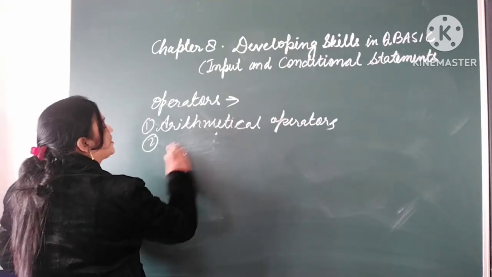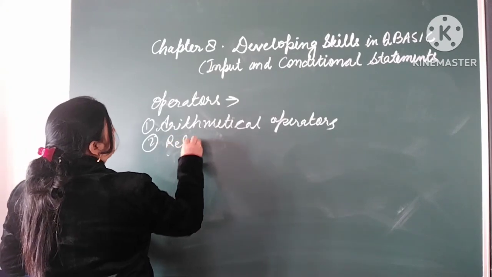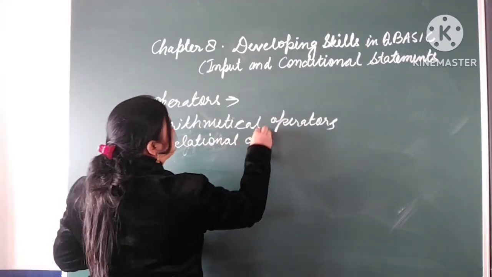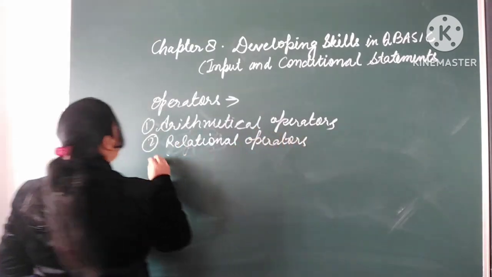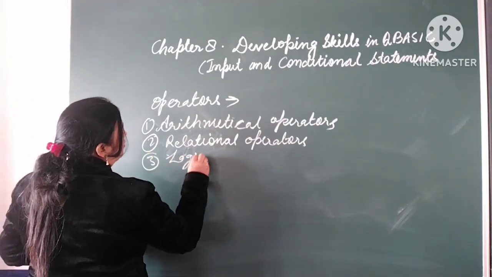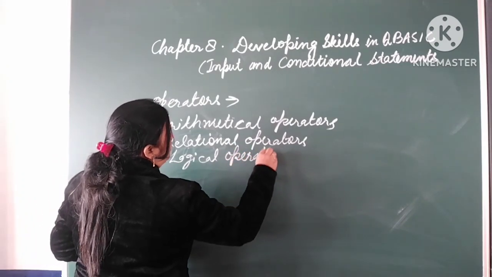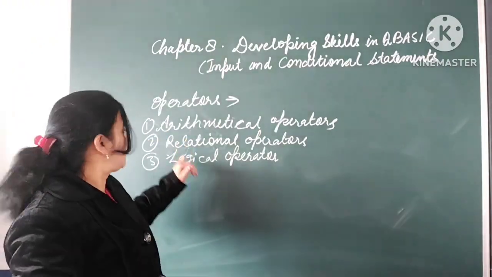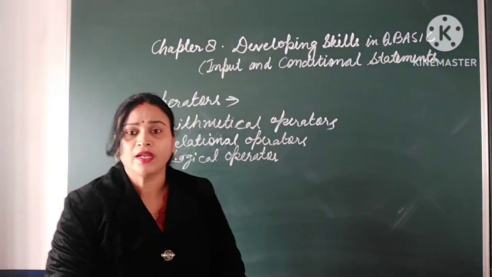I am writing relational second, because after that I will teach you logical. So we use three kinds of operators: arithmetical, relational, and logical operators, right?